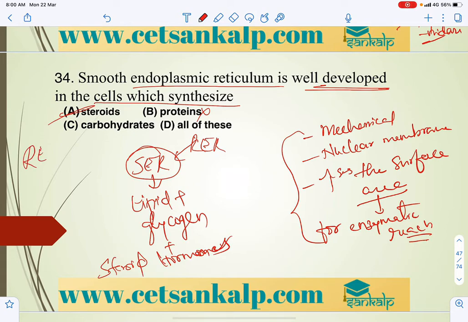Keep it in mind, RER helps in forming the enzymes which are present within the lysosomes.